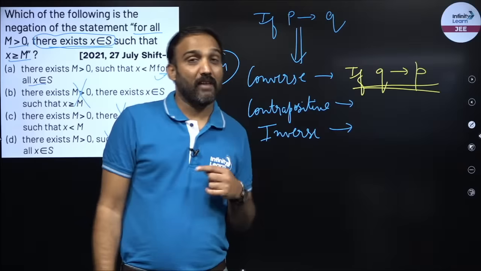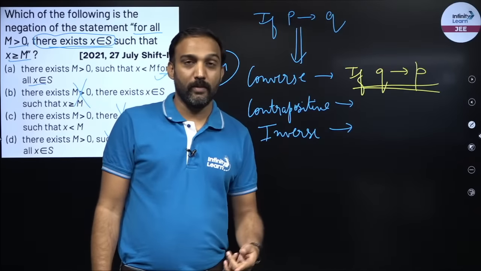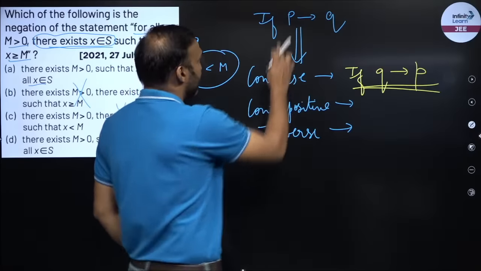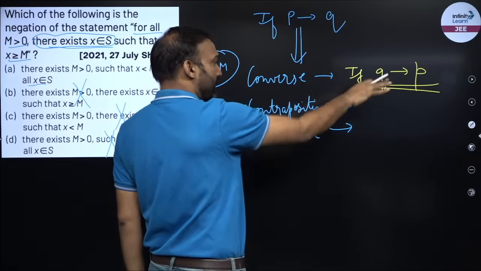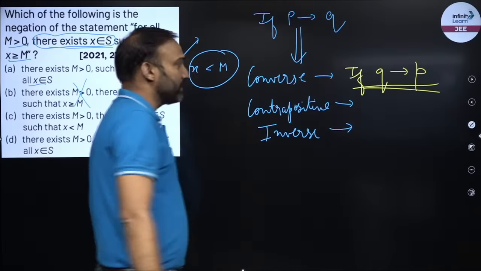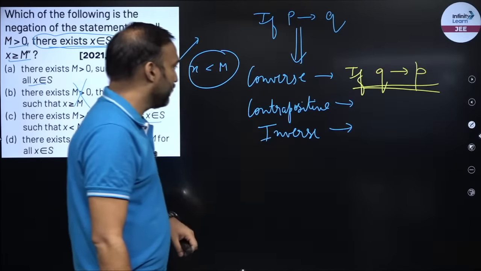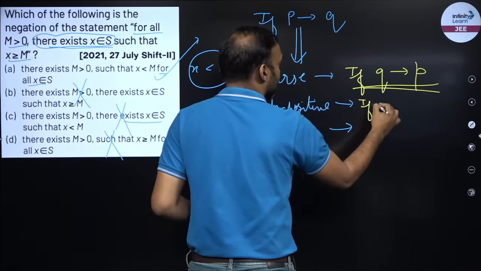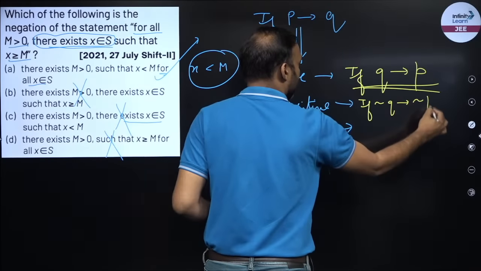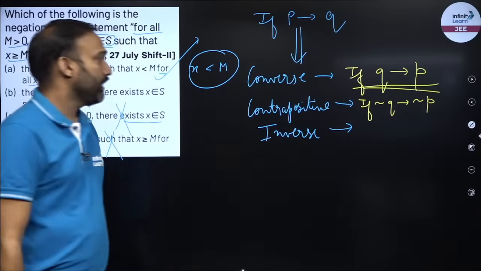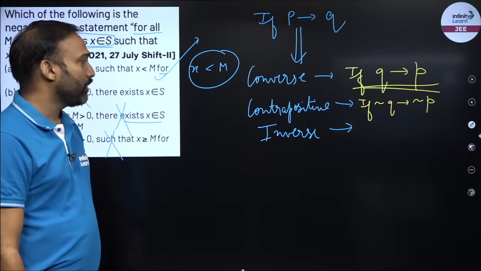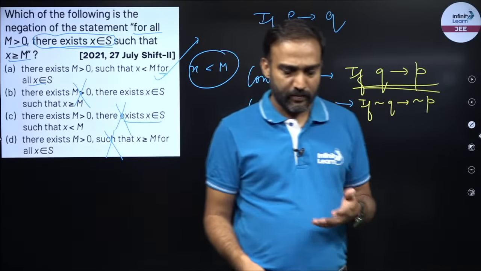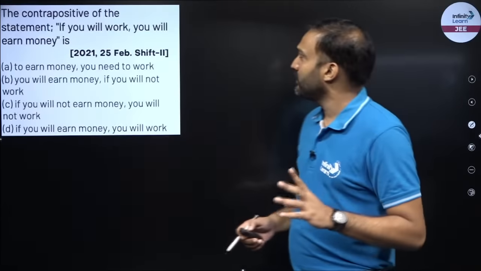For example, I will go to a movie if you are coming with me. So if you are coming with me, I'll go for a movie. So if P then Q becomes if Q then P, it's the converse. Contrapositive: if P then Q, then if not Q, then not P. So contrapositive is if not Q, then not P. Let's see an example for contrapositive.